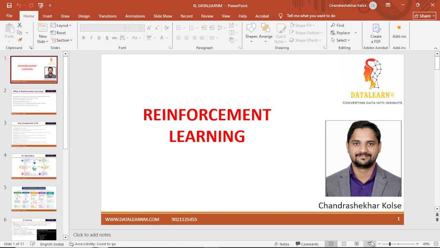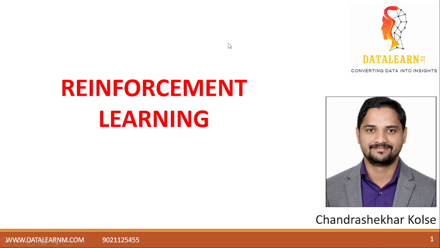From machine learning, we have three types: supervised, unsupervised, and reinforcement. In that, we are going to cover reinforcement today. Here it works as an agent-environment structure, and it learns through reward and punishment. The purpose is to maximize the rewards.